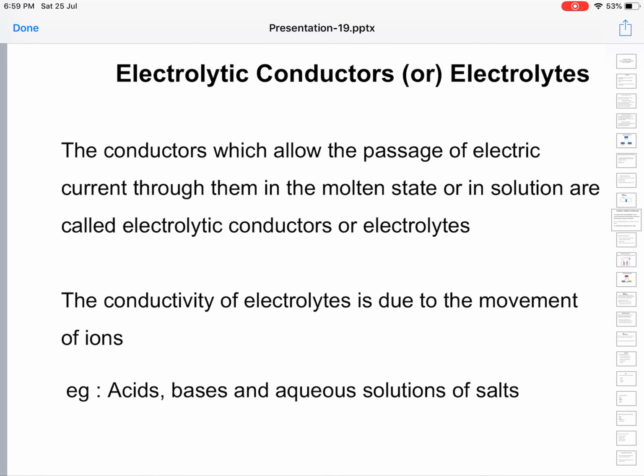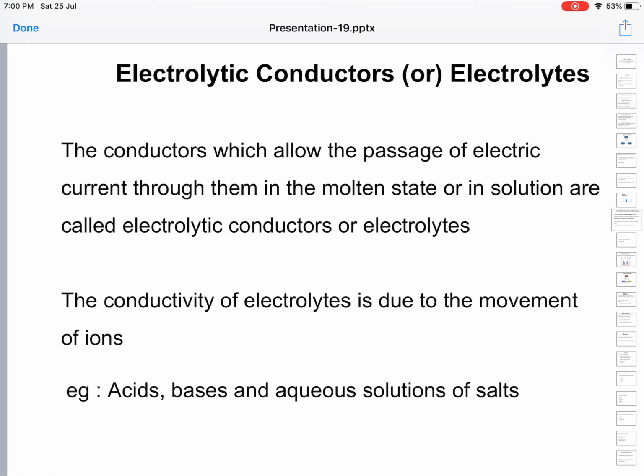Next, we'll go for electrolytic conductors or electrolytes. These are the conductors which allow passage of electric current through them in the molten state or fused state, or in a solution. If you heat solids to a high temperature, they turn into liquid state, called the molten or fused state, and in that state they conduct electricity.